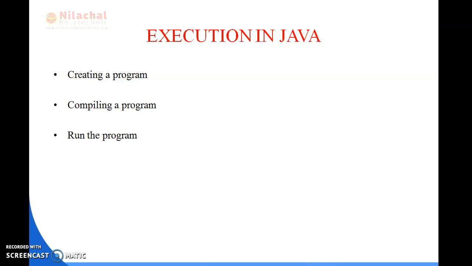Once you write the program, you have to compile it. Why? By compiling it, we can know whether there is any error in the code or not. Once the compilation is successful, you can run the program. Compiling is done by using javac program name .java, and we can run the program by using java program name.